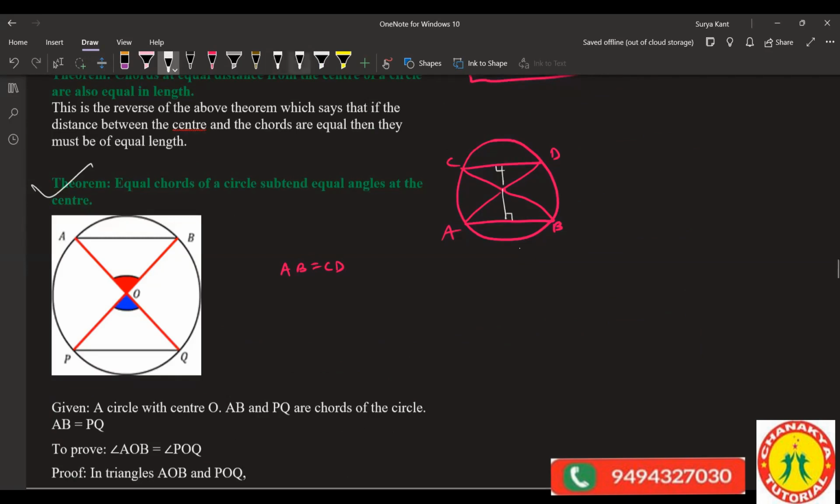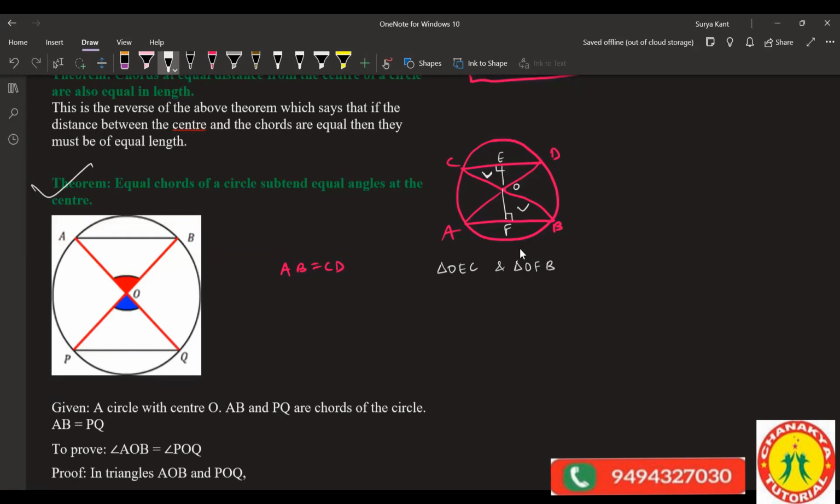Only half of this part, okay? CE is half of CD, right? Clear? So in these two triangles, what can we write? OC is equal to OB, correct? Radii of the circle. Only these two triangles I'm considering. Only half of CD, okay? CE is half of CD.